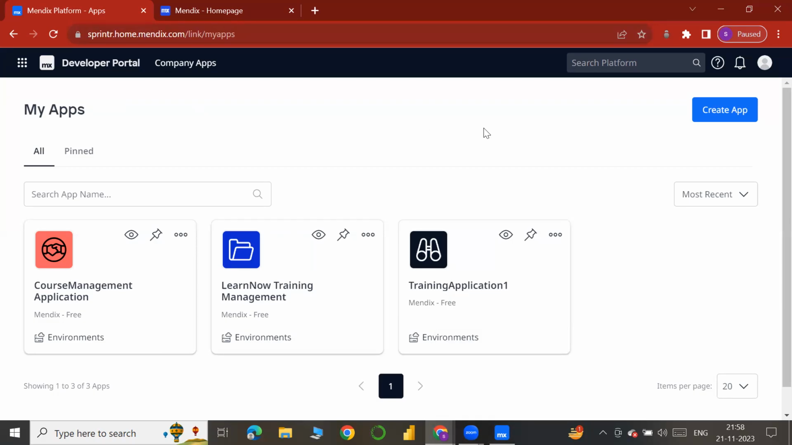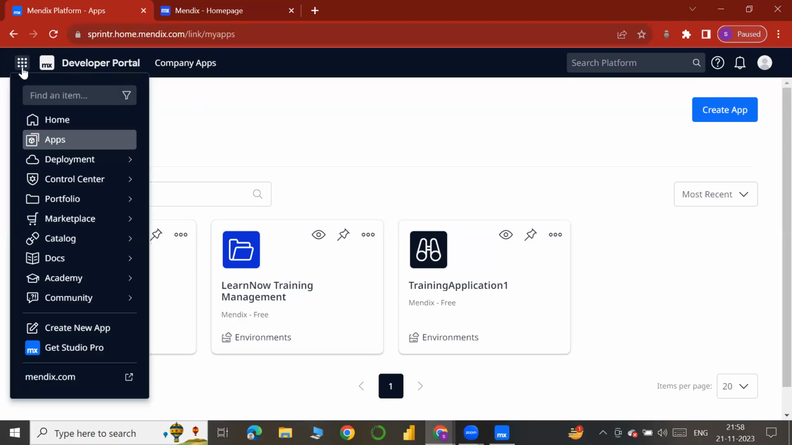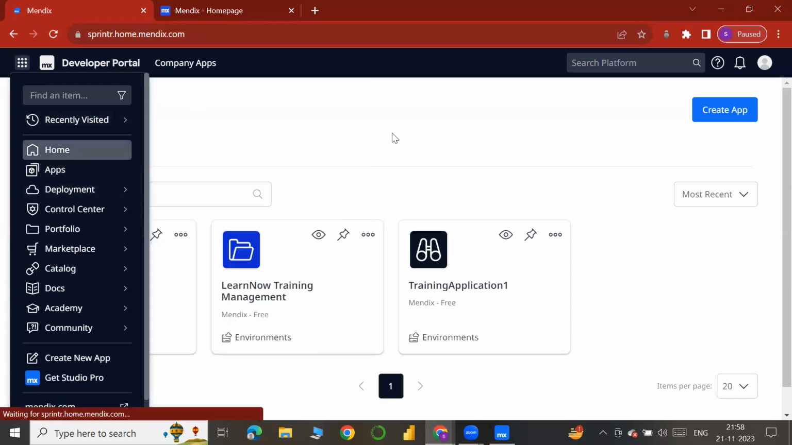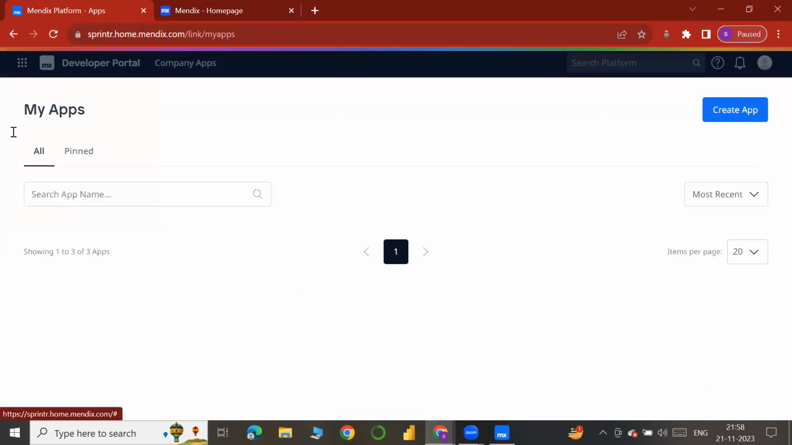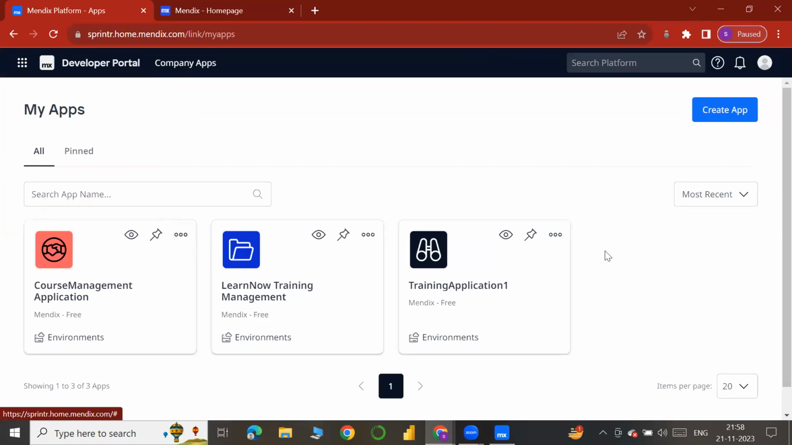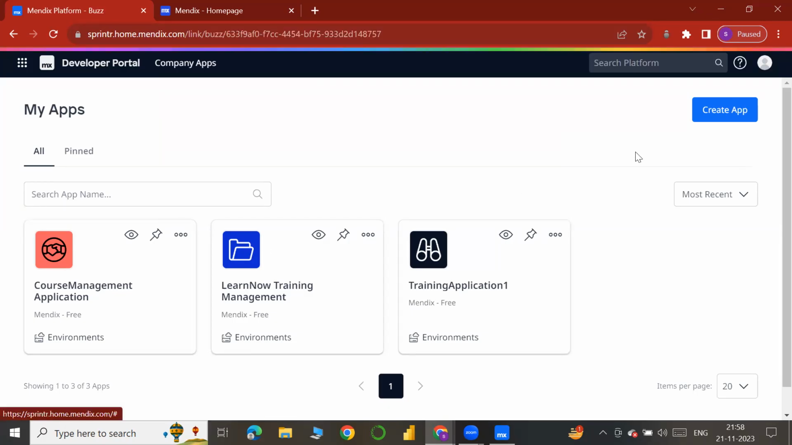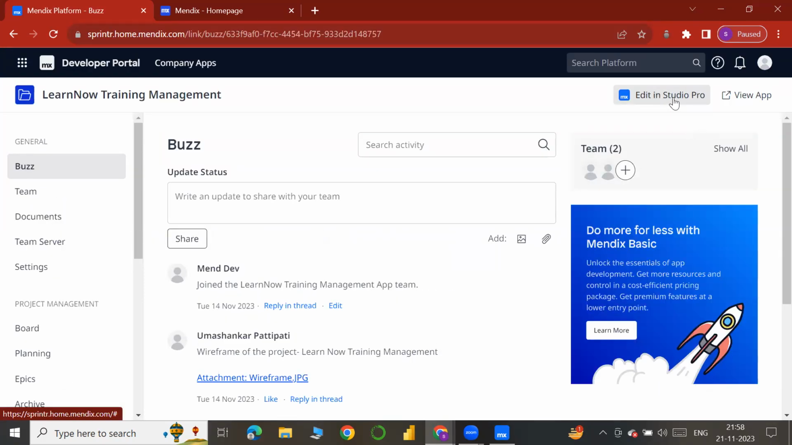After creating that app, we can open our Mendix Studio Pro from the developer portal only. See, the app which we create will be displayed here, and by clicking that, it will display one option called Edit in Studio Pro. See, like this.